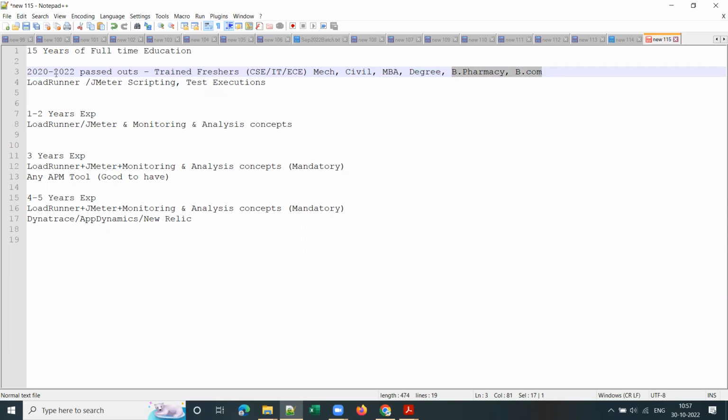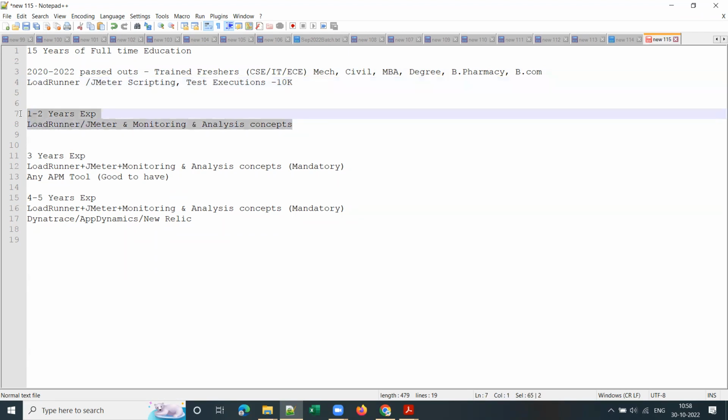Clear? So for those who want to try as a trained fresher, you require either LoadRunner or JMeter scripting and test executions, right? Let me mention the fee also. For those who want to try as a fresher, the fee is 10,000 only. And I'll be covering LoadRunner, JMeter scripting and test executions.